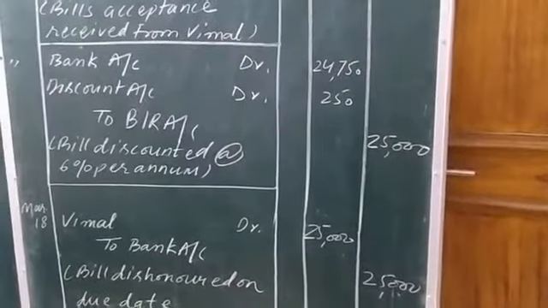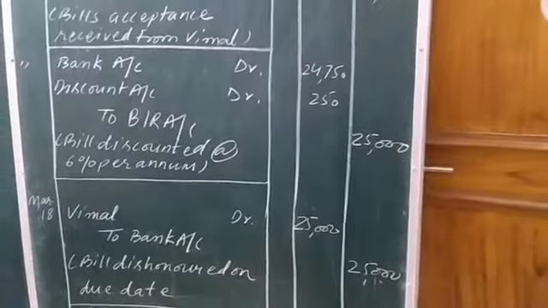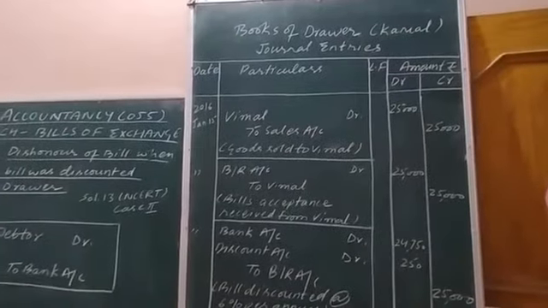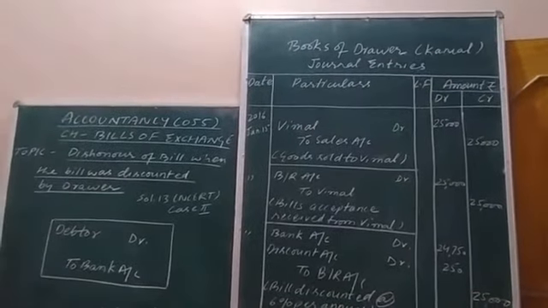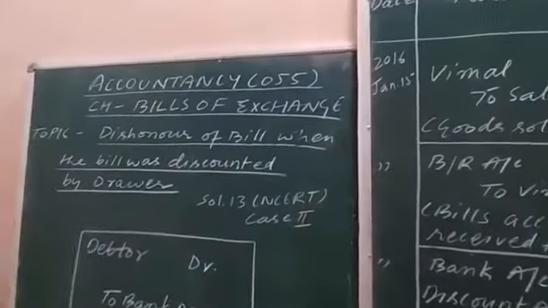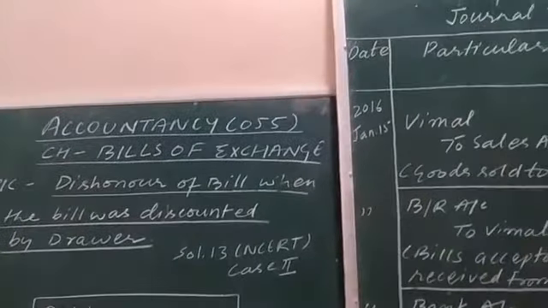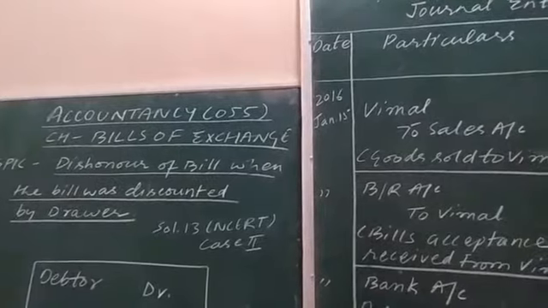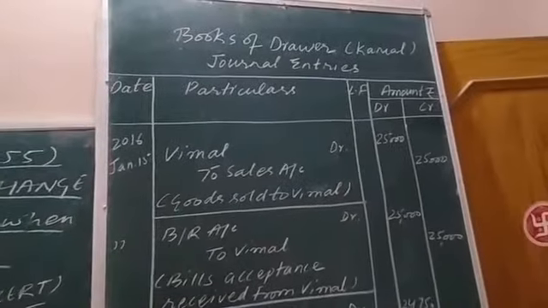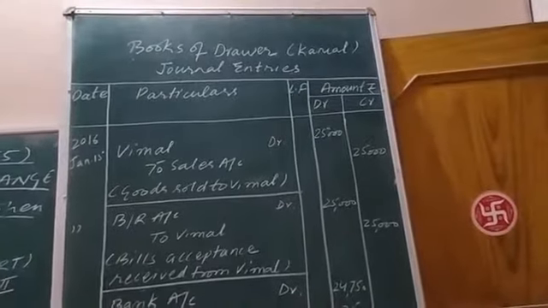Here, by passing the journal entry, we are following the rules of debit and credit. So this was the solution of question number 13, case second. I explained the journal entries to be passed in the books of the drawer.